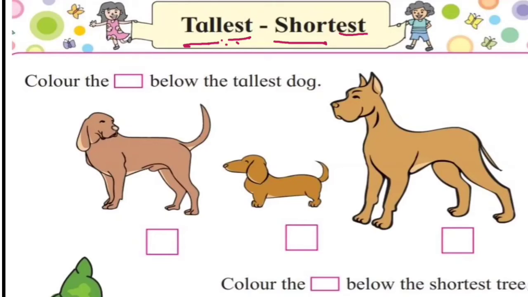Very good. So dear students, you have to color the box below the tallest dog. Which dog is tallest? There are 3 dogs. Which dog is tallest? This dog is tallest. So we will color below this dog in this box. This dog is tallest. Understood?